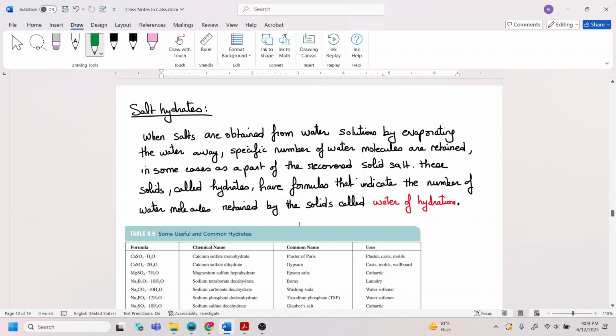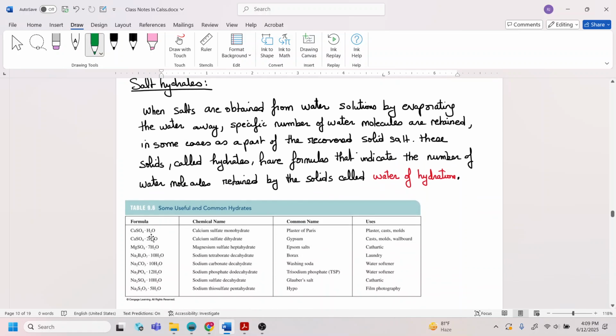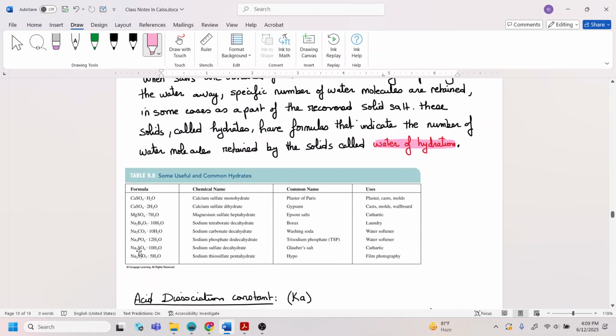The salt hydrate. To define a hydrate, it's an actual salt that contains X molecules of water in its crystalline lattice. And these molecules of water, we call them water of hydration. So these are actually water molecules that surround the salt. So we call this a hydrated salt.